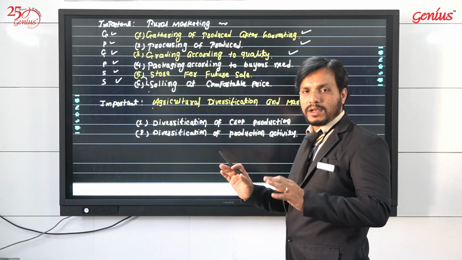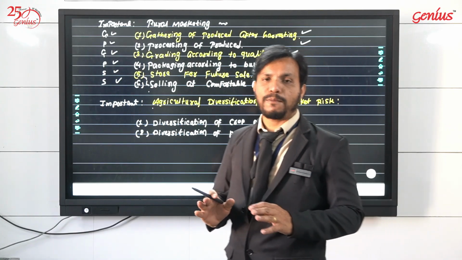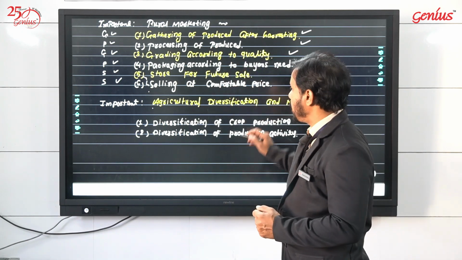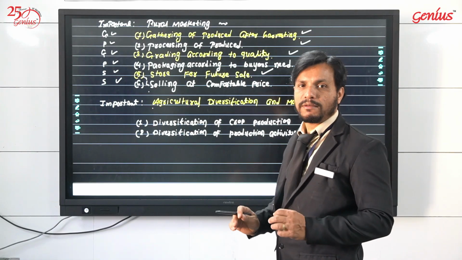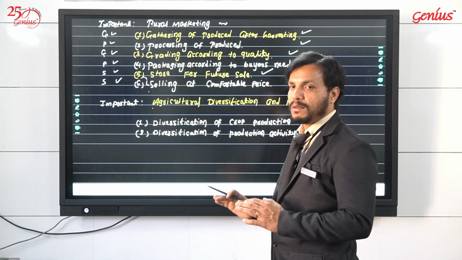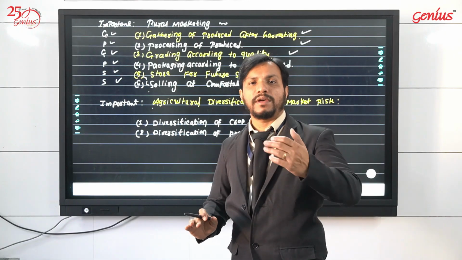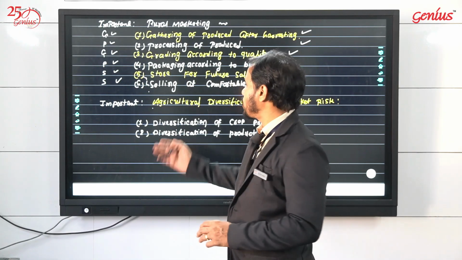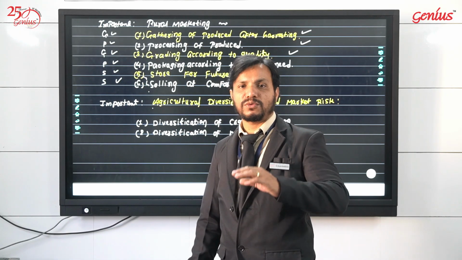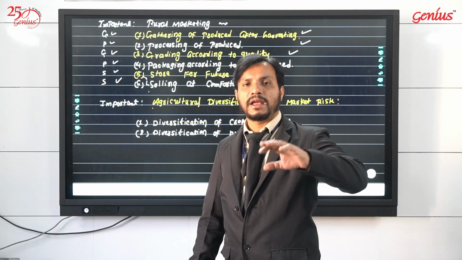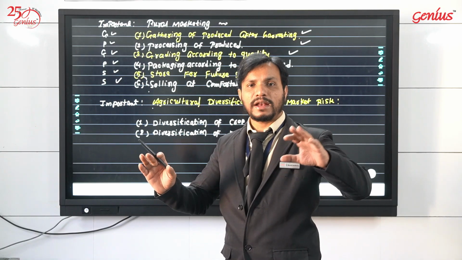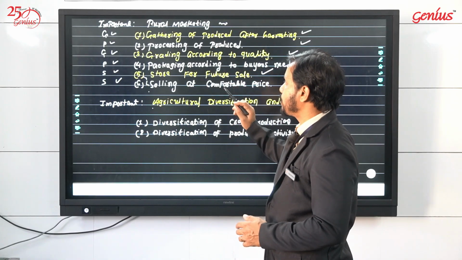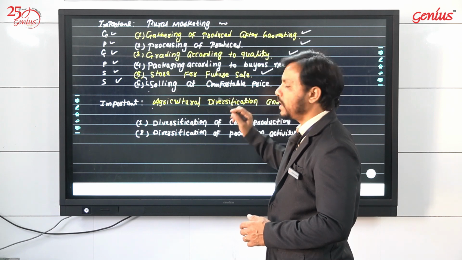And it is obvious that all the stock that has been cultivated will not be sold out in a day. So whatever remains with you, you store wisely. So the fifth step is storing, and the sixth step, whenever you receive an order again, you go for selling, selling at a comfortable price. When you see that the market has come to a comfortable price, then you start selling the produce. So this is the process: gathering, processing, grading, packaging, storing and selling.